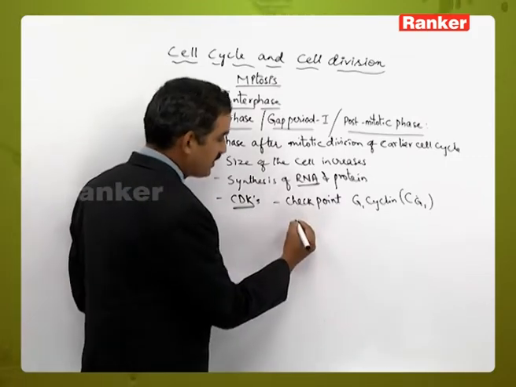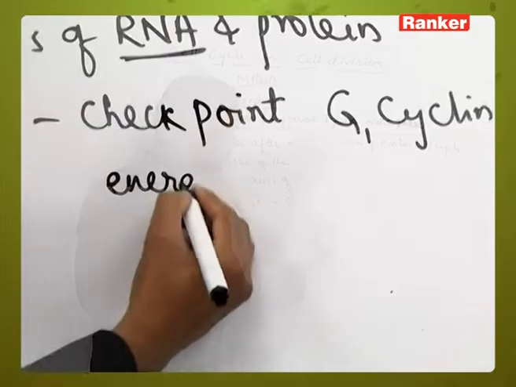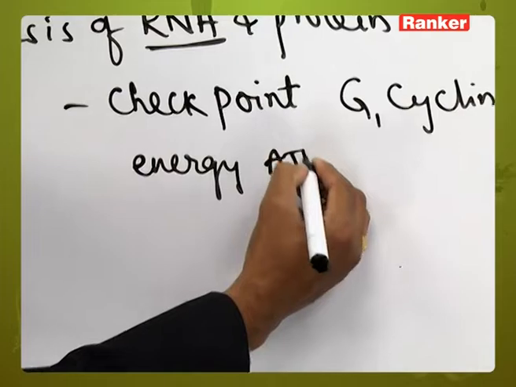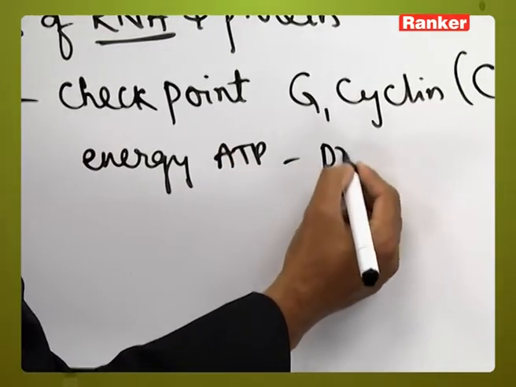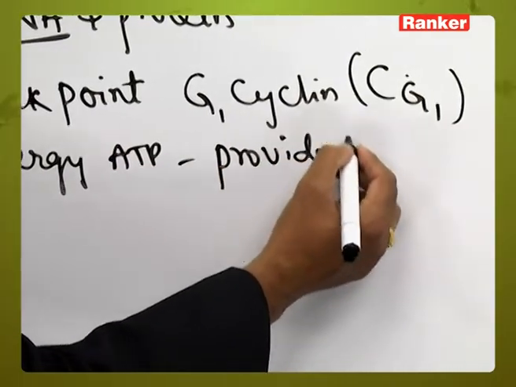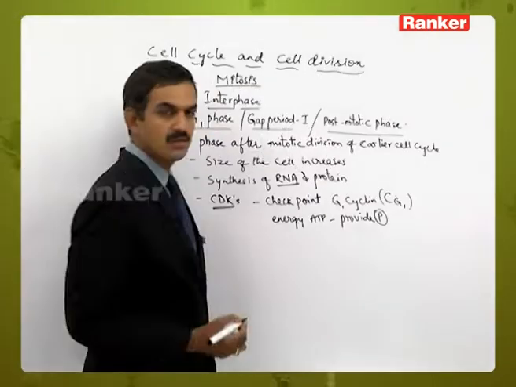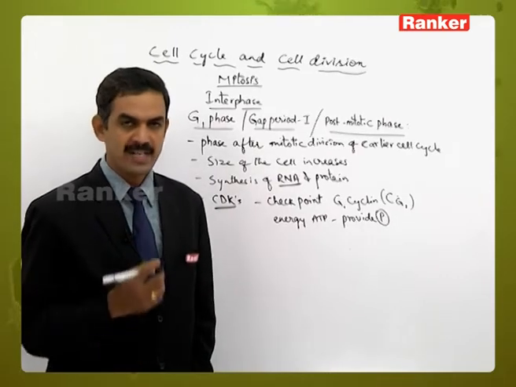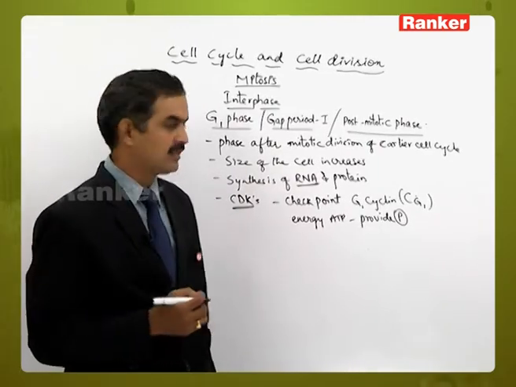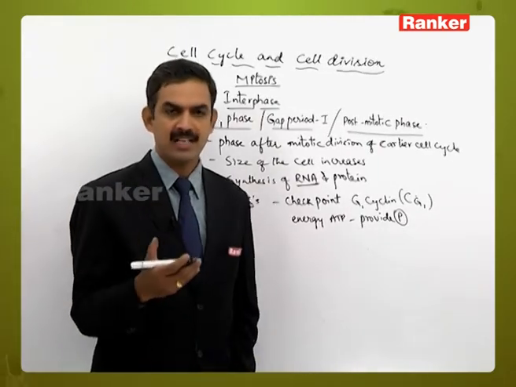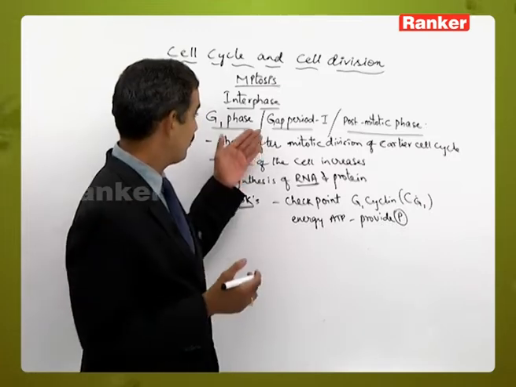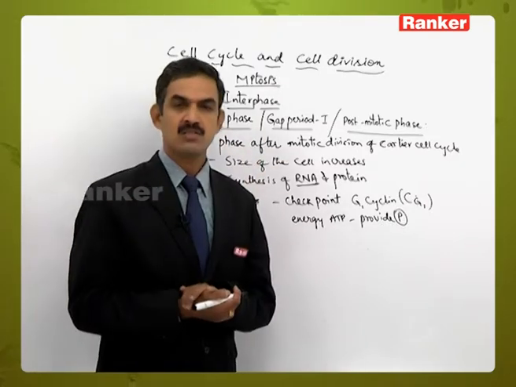For this process the energy is provided, that is ATP is required, which will provide a phosphate molecule, so that this phosphate goes and attaches to the active site of the CDKs, and it will become active such that the G1 phase will enter into the next phase.